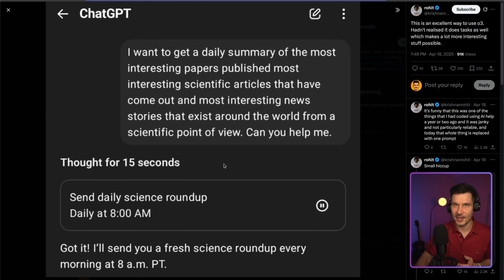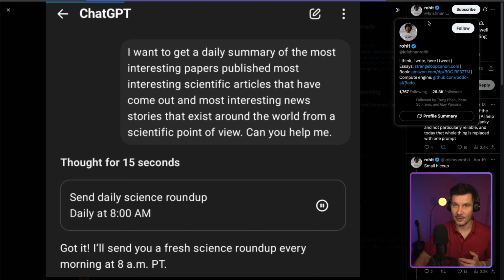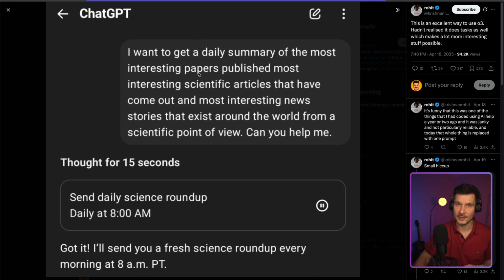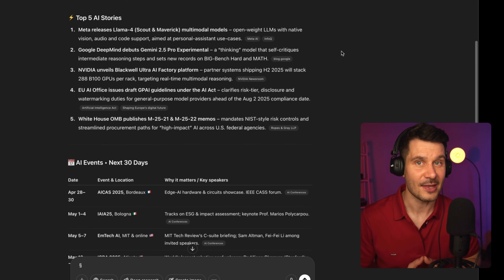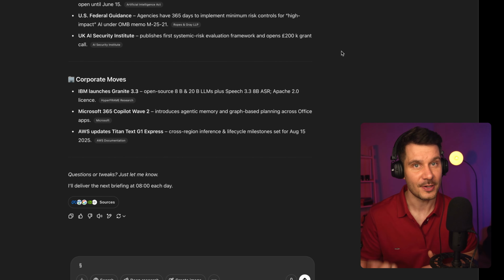So here's a practical application of the new tool capabilities. A user named Rohit set up all three to automatically fetch new research papers, scientific articles, and most interesting news, then summarize and send them to him daily at 8 a.m. What's significant here is that this happens without any custom coding or plugin setup. The model handles all the automation itself. Based on his brilliant idea, I managed to create a comprehensive daily AI news briefing focusing on research, significant industry developments, and policy changes. I'll attach the prompt below for you to grab it.